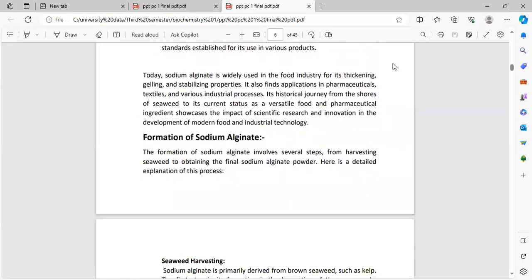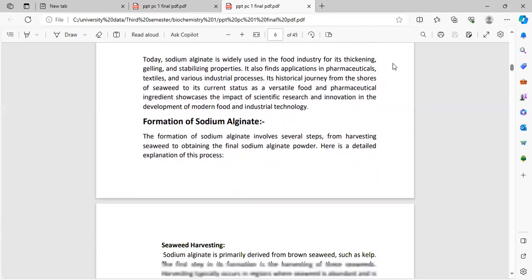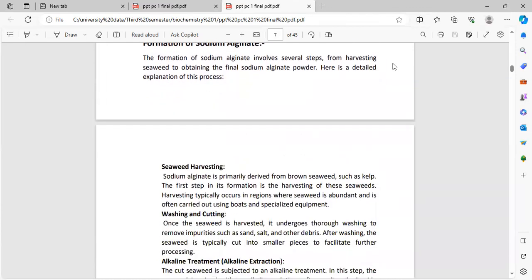Here is the formation of sodium alginate, or how sodium alginate is formed. The formation of sodium alginate involves several steps, from harvesting seaweed to obtaining the final sodium alginate powder. Here is a detailed explanation of this process.